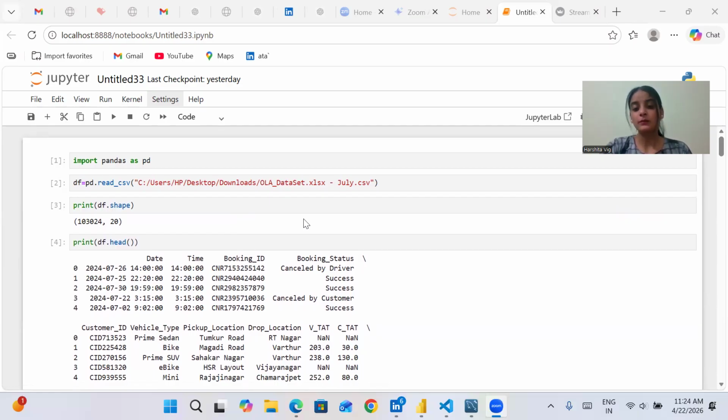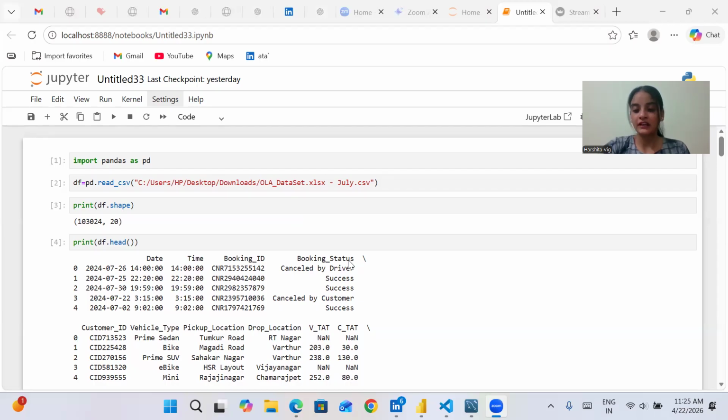Now, the business problem is that despite the growth of ride hailing services, Ola still faces several challenges. One of the key challenges is the high rate of driver cancellations. There are also other challenges, like customer preferences regarding the vehicle type and the payment methods. There are multiple business problems in this project which we need to solve.